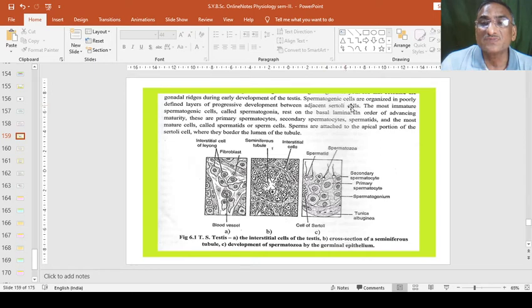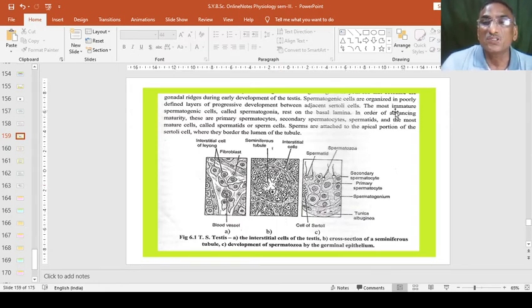Spermatogenic cells are organized in poorly defined layers of progressive development between adjacent Sertoli cells. These are the Sertoli cells and these are the adjacent cells. Or we can say in this whole seminiferous tubule there are Sertoli cells randomly arranged, or at least four are there from the different four sides. They are not many in number, they are in limited numbers.